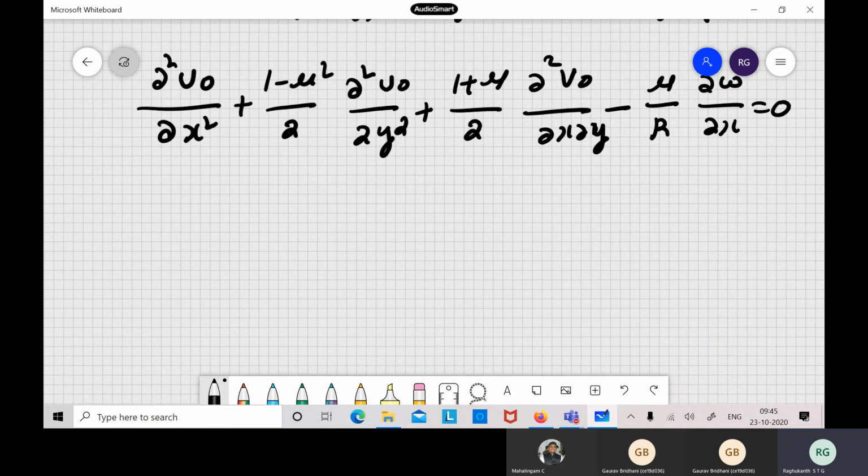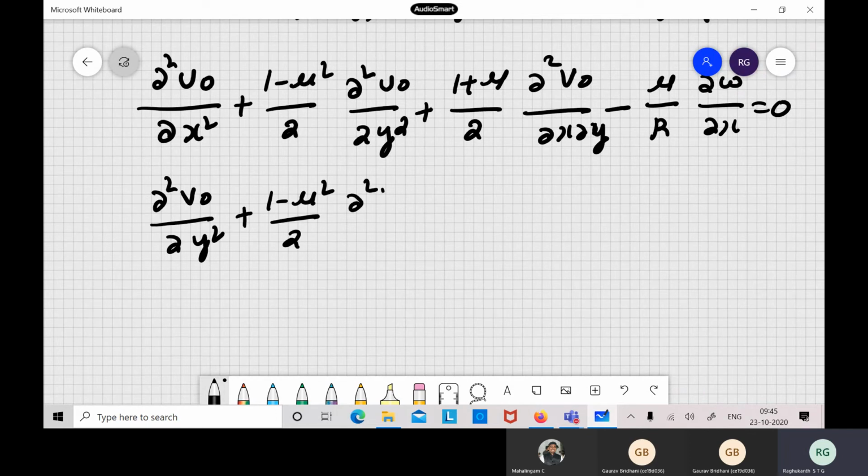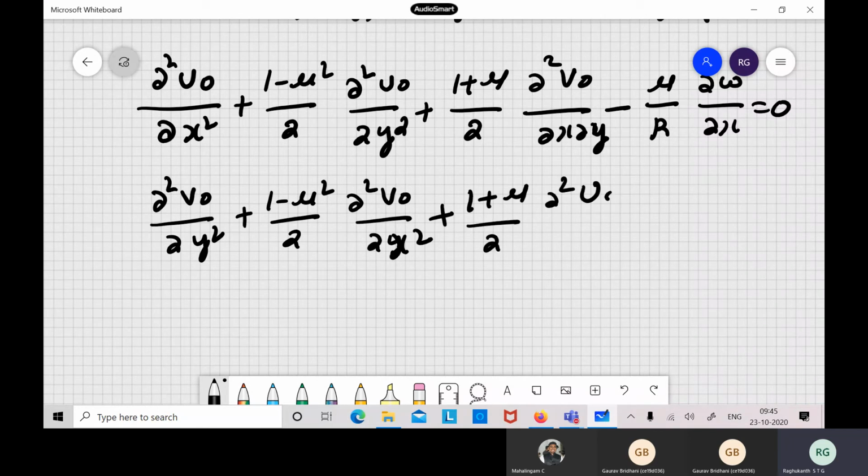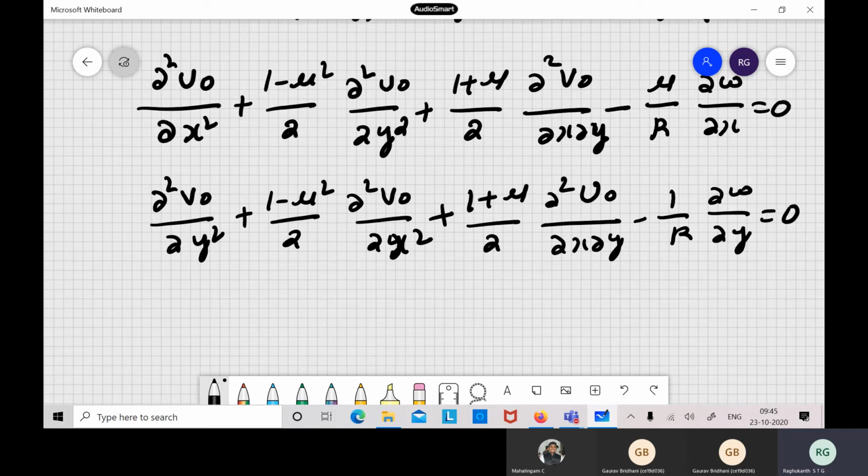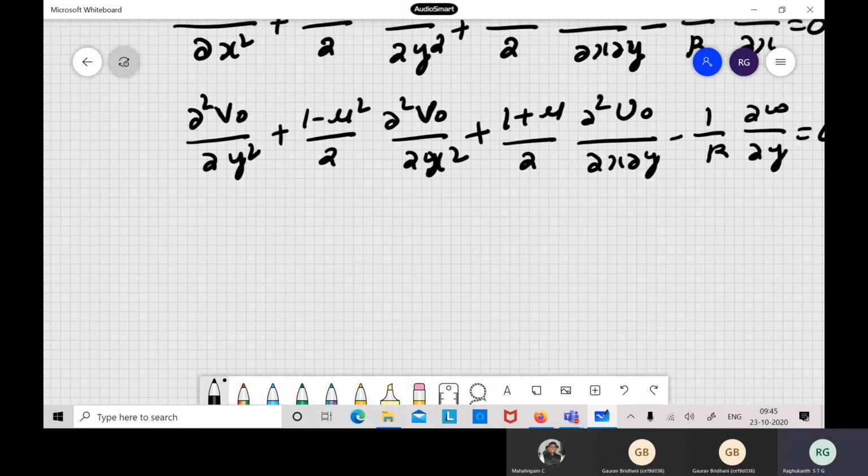So the first equation comes. The second equation: dou square v naught by dou y square plus (1 minus mu) by 2 dou square v naught by dou x square, plus (1 plus mu) by 2 dou square u naught by dou x dou y minus 1 by r dou w by dou y. So this is how the expression comes. Here we have u naught, v naught and w. Then the moment equilibrium equation.